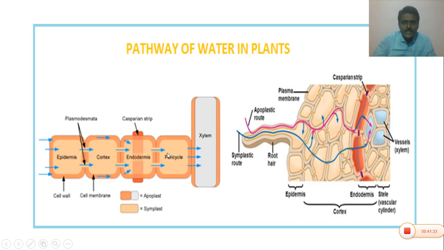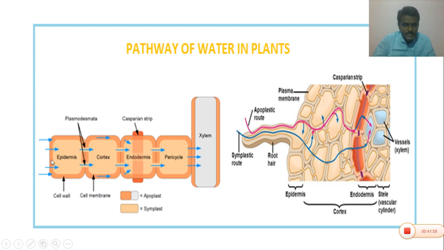If you take the transverse section of the root, we can find the outermost layer is the epidermis. Inner to the epidermis is the cortex. The innermost layer of the cortex is the endodermis. Inner to the endodermis there is a vascular bundle surrounded by a pericycle layer, and the vascular bundle contains xylem and phloem.